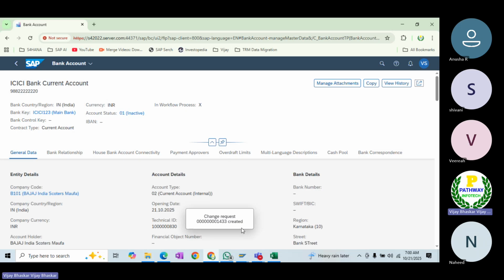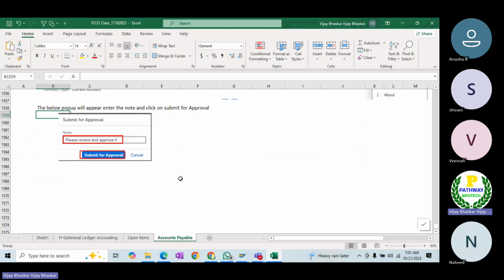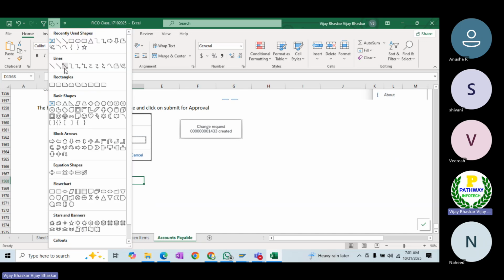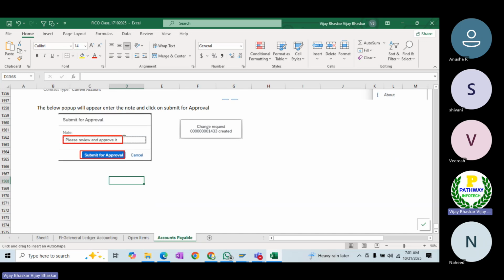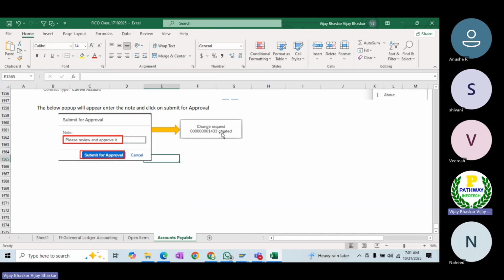Now you can see that as of now, the change request. Why has this change request been generated here? The moment you create the bank account and send it for approval, the changes should be tracked here. Without tracking the changes, the approver may ask what the change request number is. That is the reason the system generates the change request.